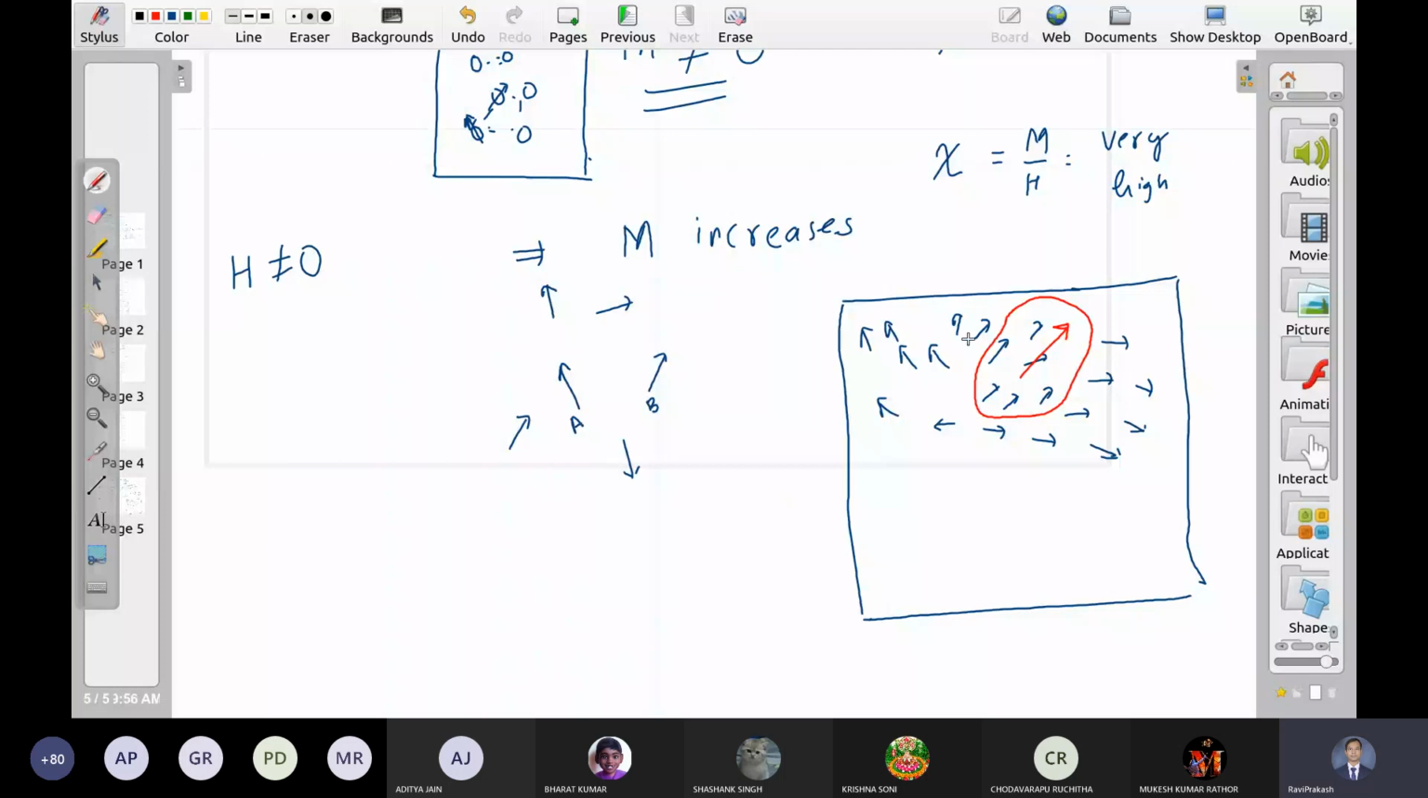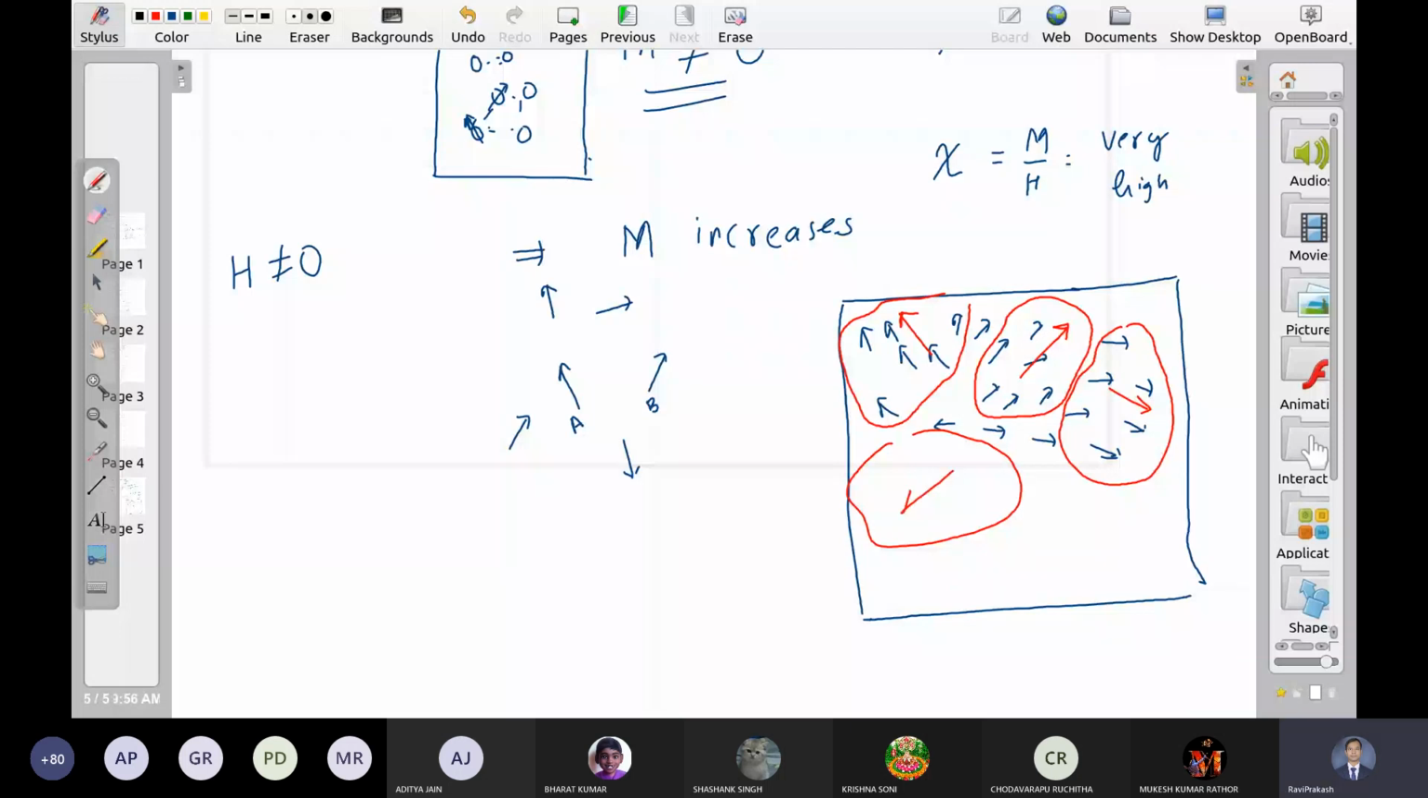What about this? All the spins are pointing in this direction. What about this? All the spins are pointing in this direction. So they make a group of spins within materials. इस तरीके से multiple groups इसमें बन जाते हैं, जिसमें this group may have spin in this direction, this group may have spin in this direction.